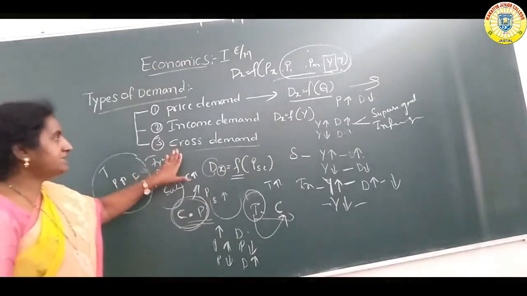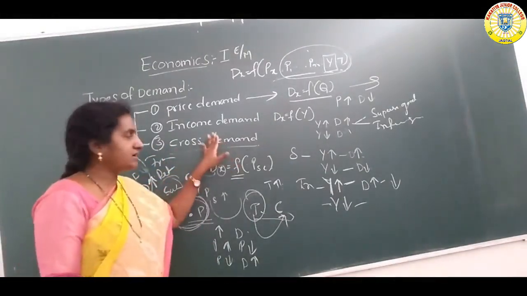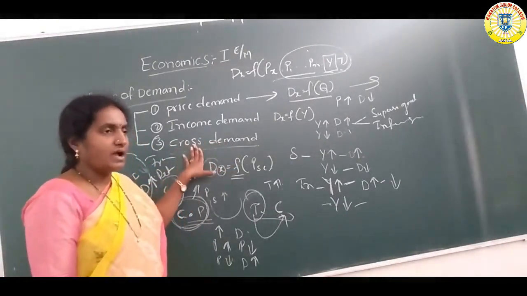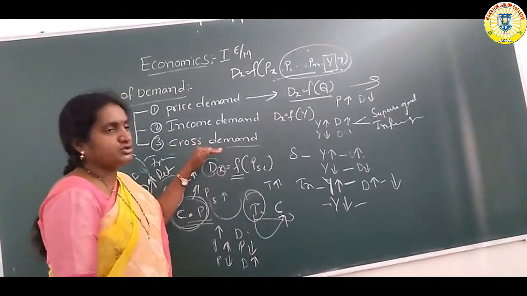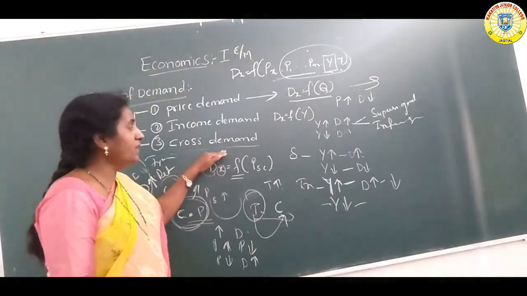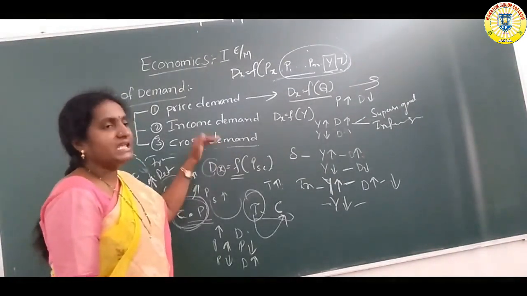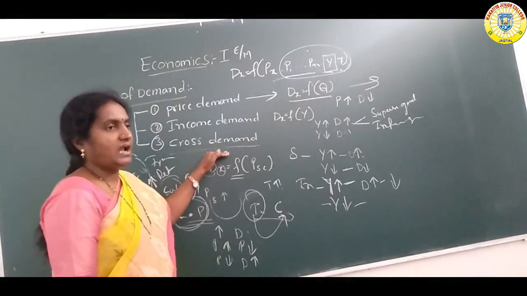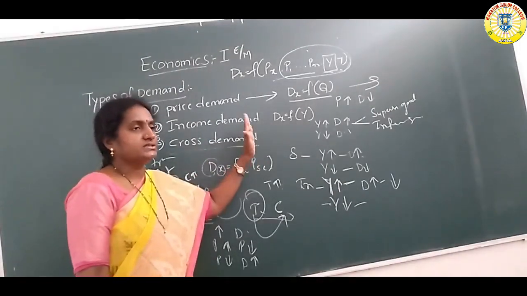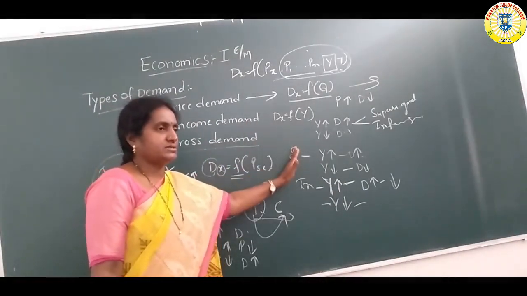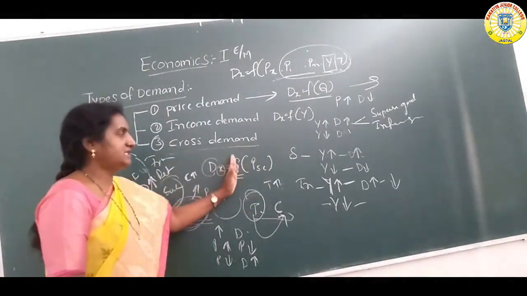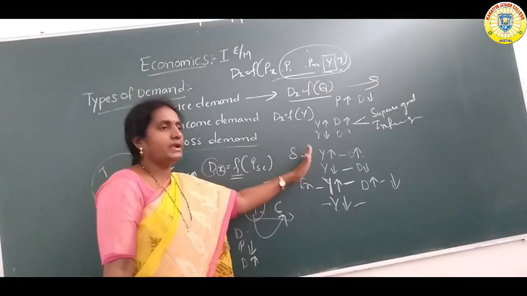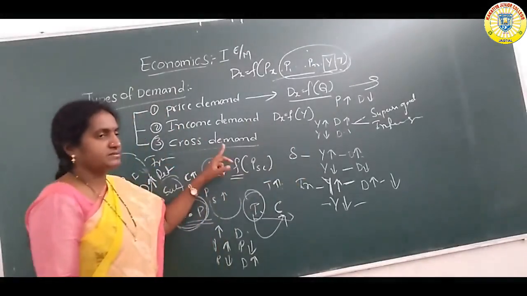So cross demand, finally, means that the price of one good brings changes in the related good's demand. That is cross demand.